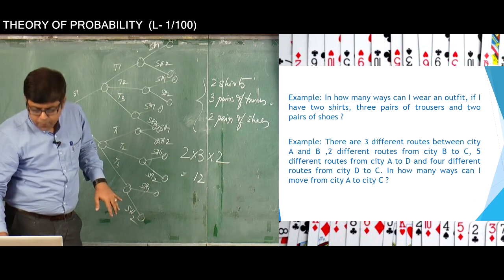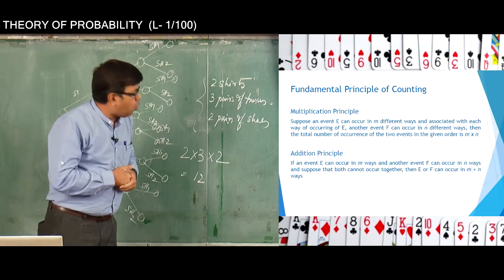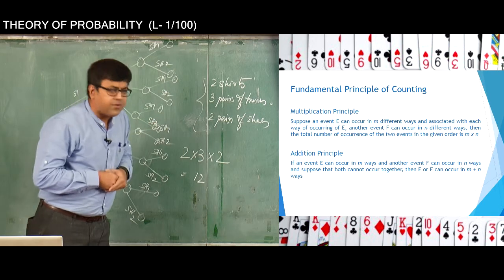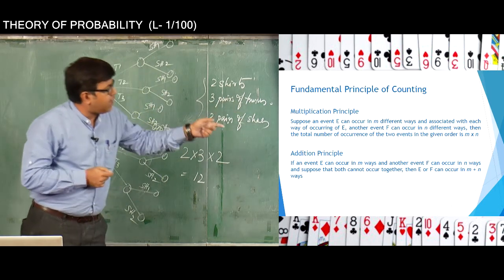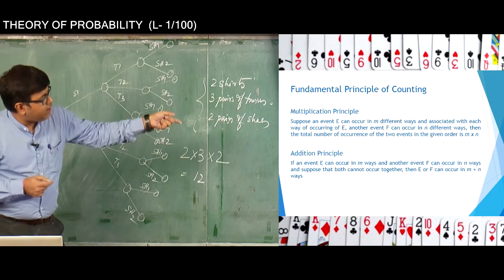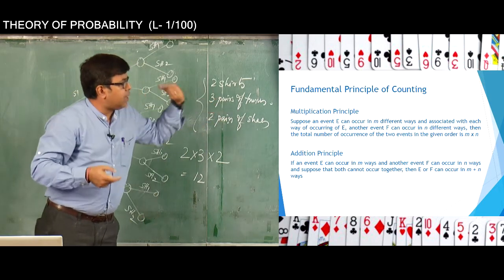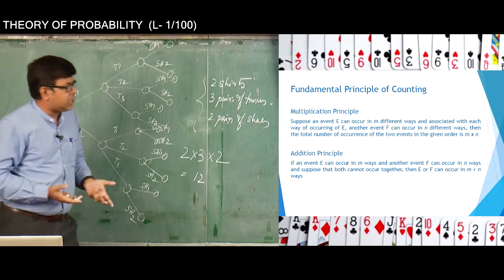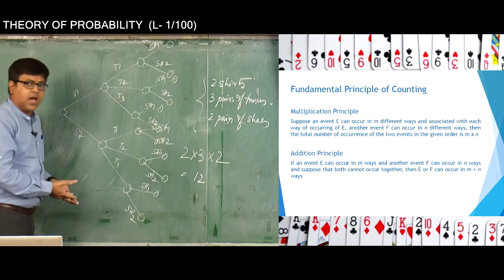So if I go back to my previous slide, you will see that in the multiplication principle which I have written, suppose an event E can occur in m different ways, and associated with each way of occurring of E, another event F can occur in n different ways, then the total number of occurrences of the two events, that is both the events simultaneously, will be m into n, and that is exactly what is happening here.